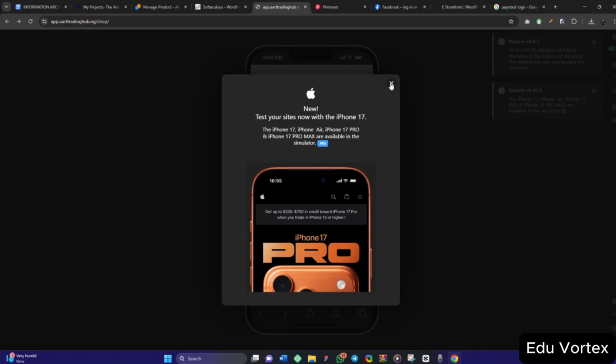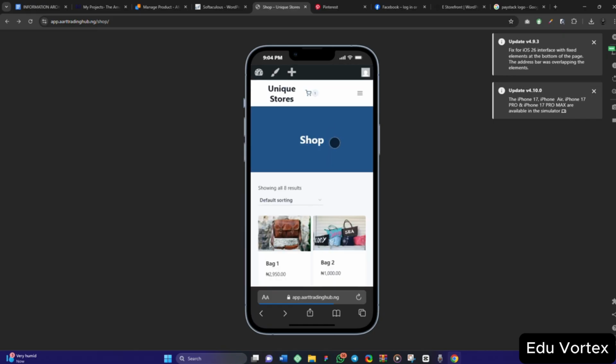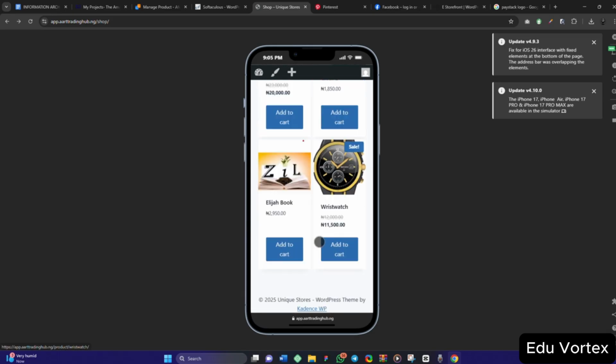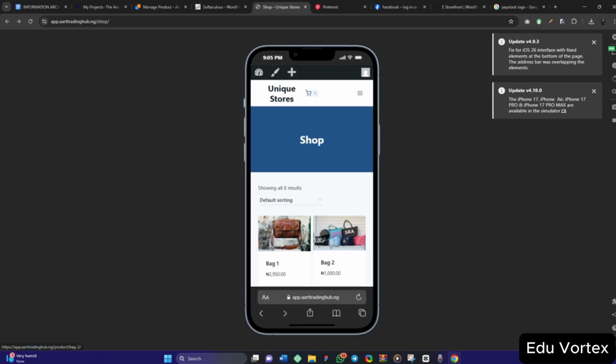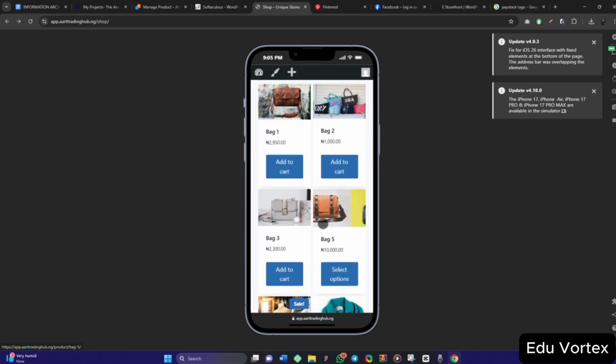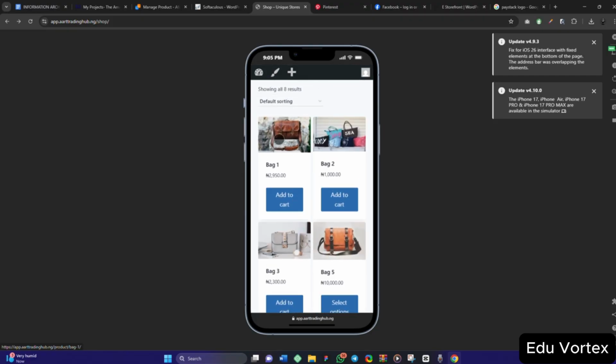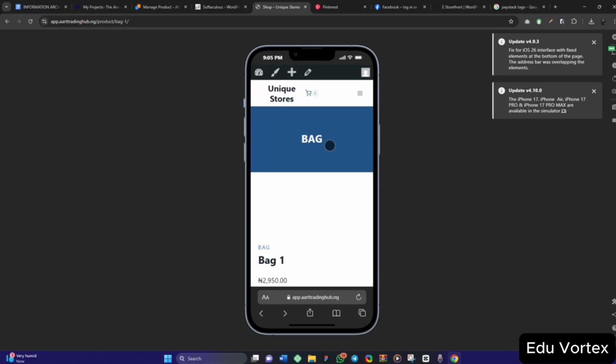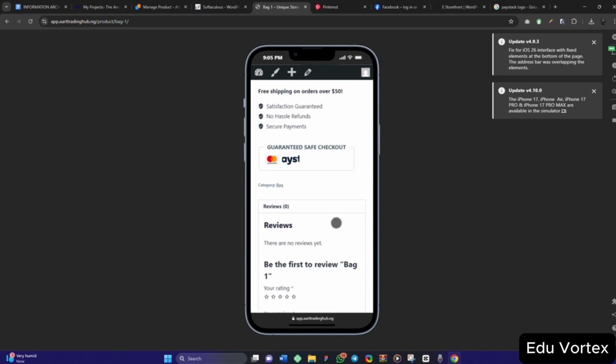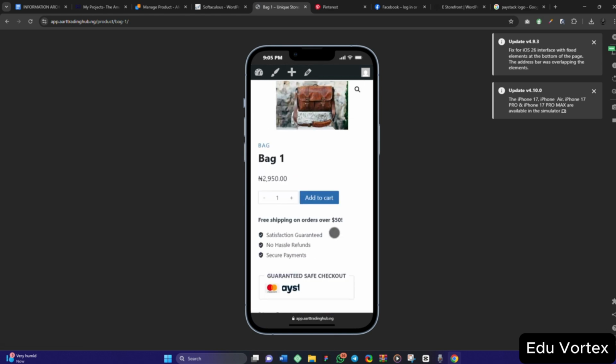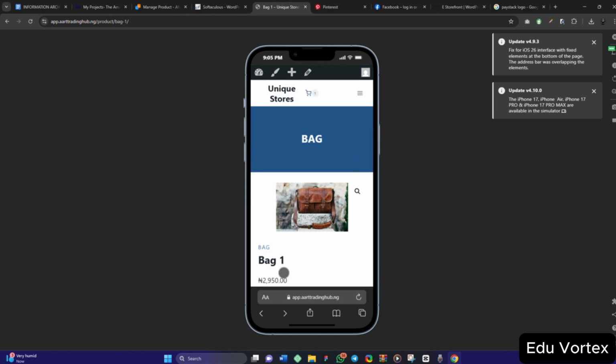So I want to show you the mobile version. You see, this is how it shows on your phone, and to be honest, it shows really nice. You can click it like this, and it will show you exactly like this. Sweet. So this is how it looks.